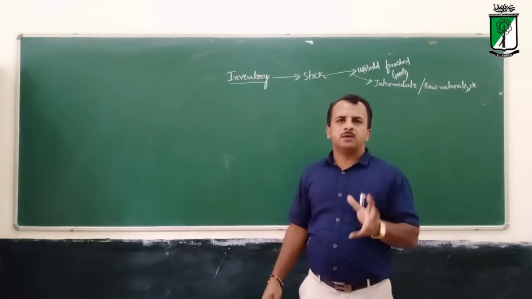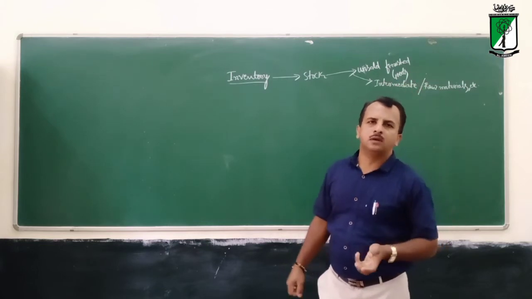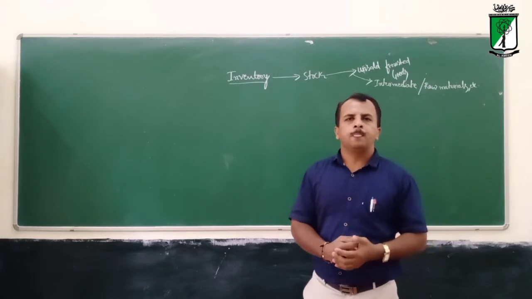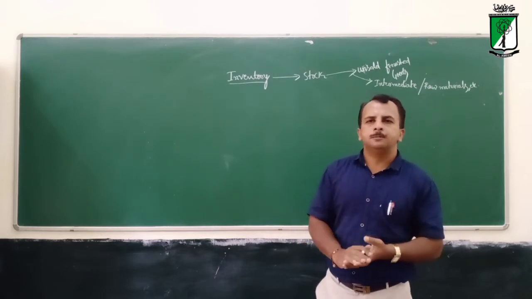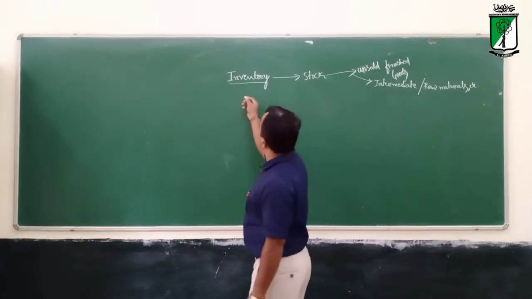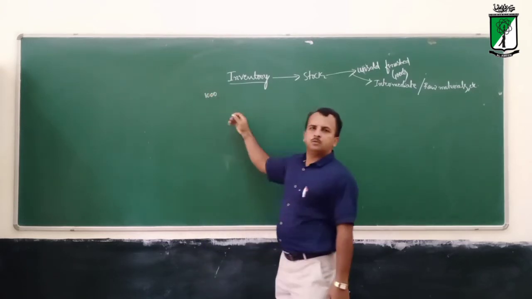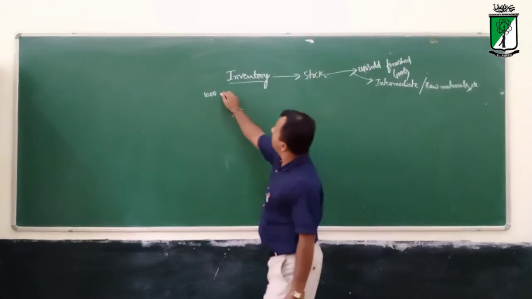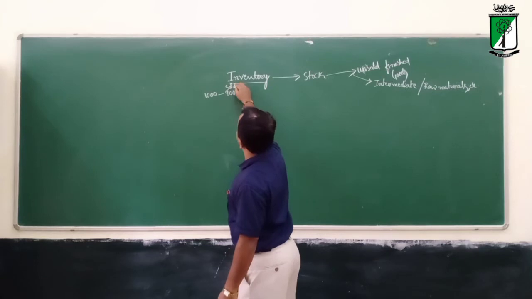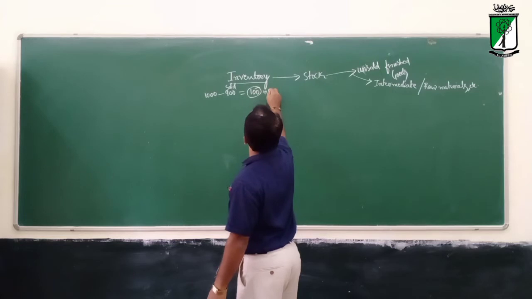So inventories are the stock which is unsold in the previous year. You have produced some output in the last year, and some outputs were not sold. Let us consider that last year you produced 1000 units of goods. In that, 900 sold and the remaining 100 not sold.